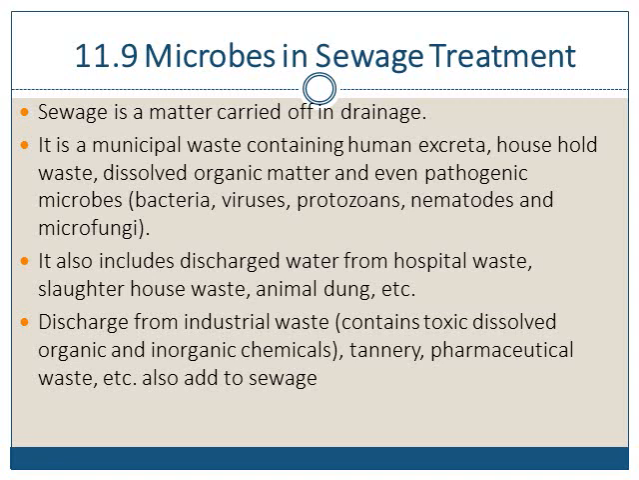It also includes discharge water from hospital waste and slaughterhouse waste. Slaughterhouse waste means where animals are killed for obtaining meat or mutton, etc. Animal dung is also a type of sewage. Then there is discharge from industrial waste, which contains toxic dissolved organic and inorganic chemicals.